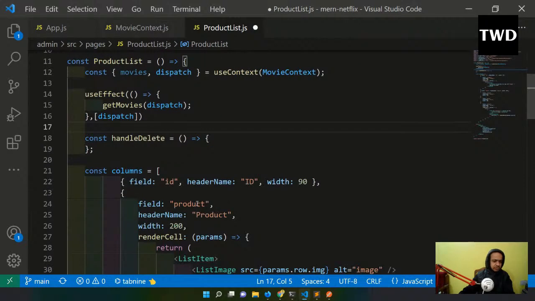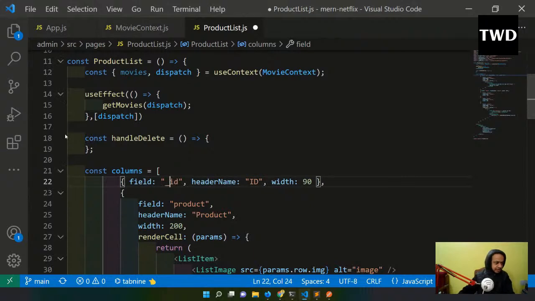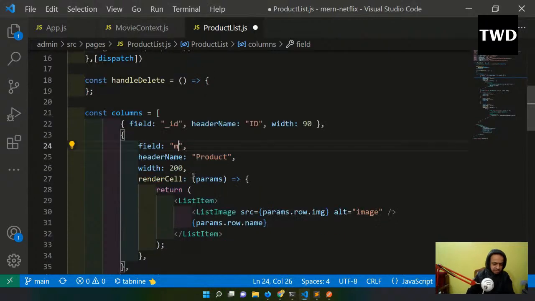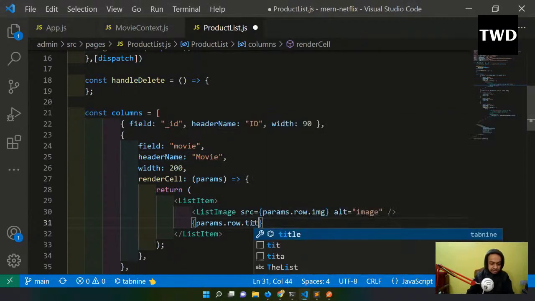So we have to change some of the columns here. So this will become the underscore id, because that is how we are getting it from the database. The field name will be movie, and this one will be capital Movie. This one is actually shown, and params.row.image, params.row.title, because this is how we are getting it from the database.